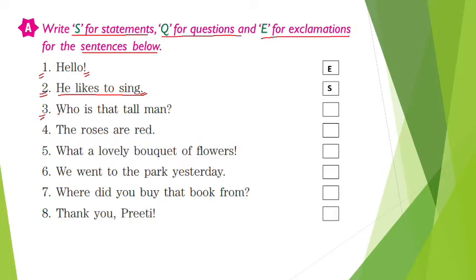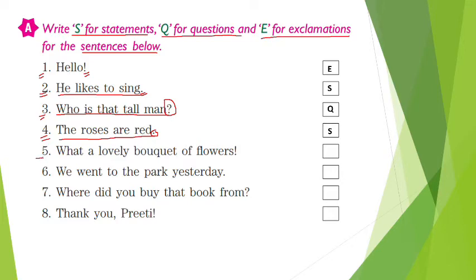Now the third question is here: who is that tall man? Who is that tall man? This sentence ends with a question mark, so this is a question. We write Q for question. The fourth one here is, the roses are red. This sentence also ends with a full stop, so it is a statement. Now you have to guess these next four sentences.